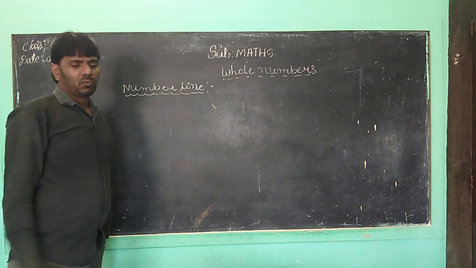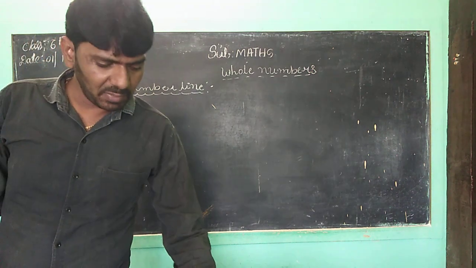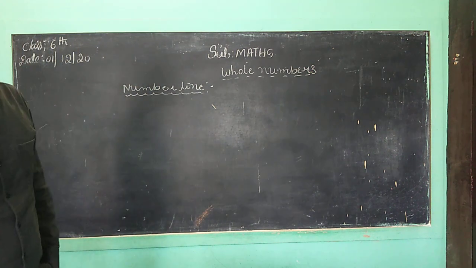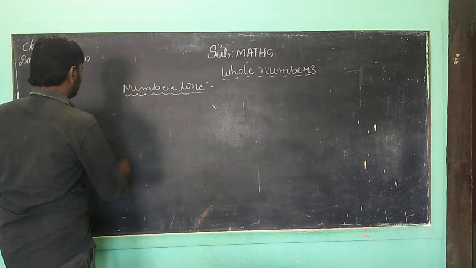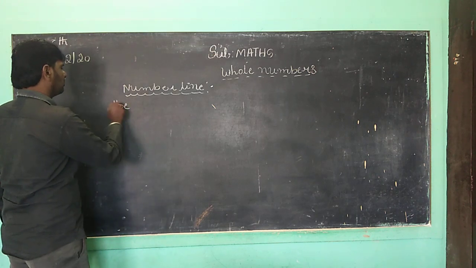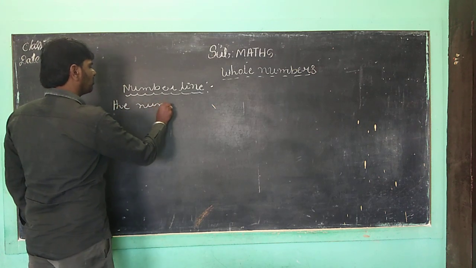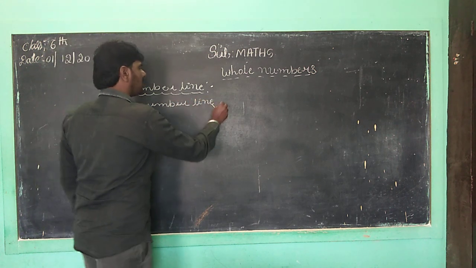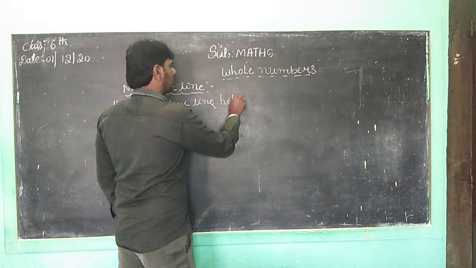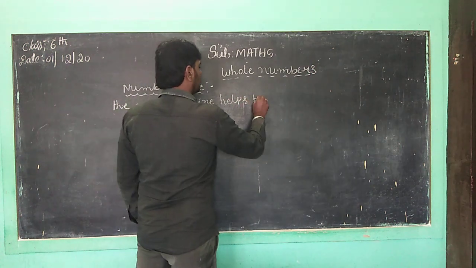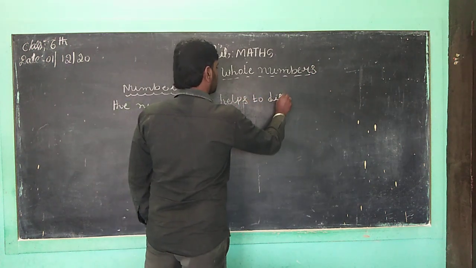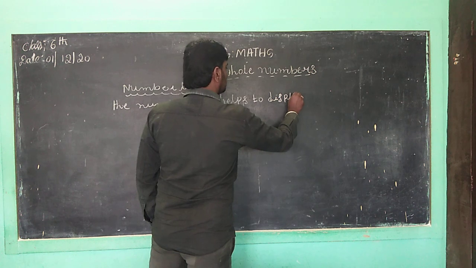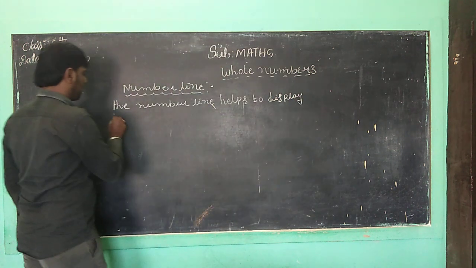Correct, children? What is the number line? The number line helps to display the whole numbers visually. So, what is that? The number line helps to display the whole number.